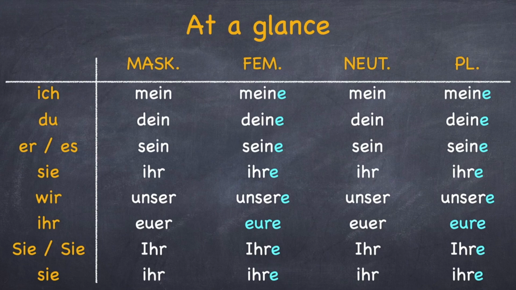If it's wir, then you would use unser, etc. Secondly, you have to look at the article of the object with which you are going to place this possessive article. If the article is der or das, then you would simply use, for example, mein or dein, sein, unser. But if the article is die in the case of feminine or plural, then you would use meine, deine, seine, unsere, etc.